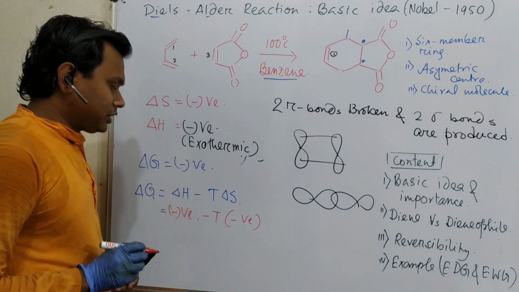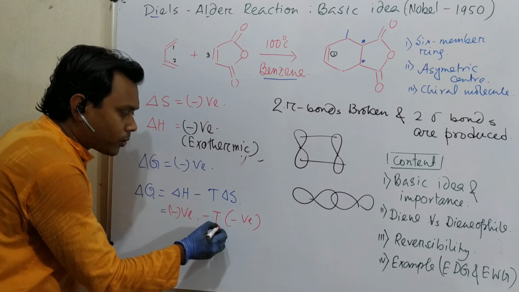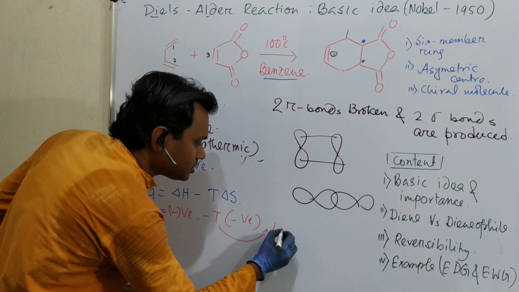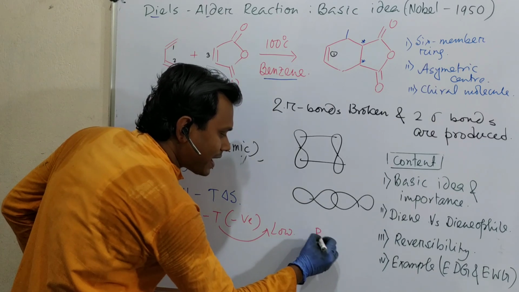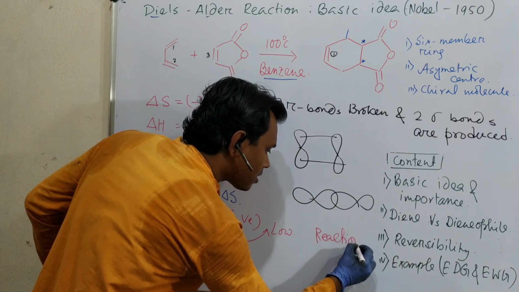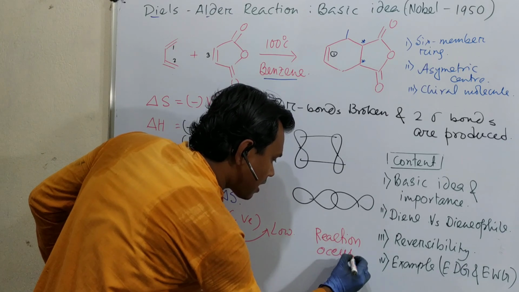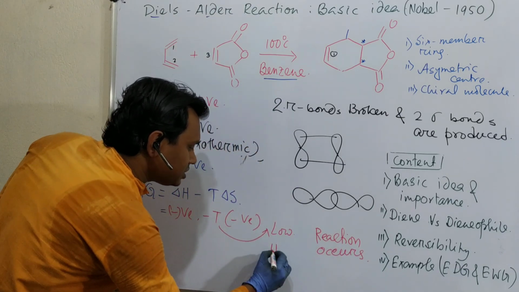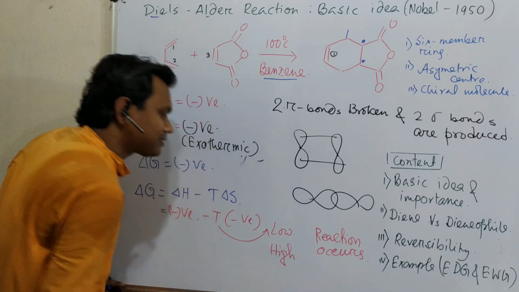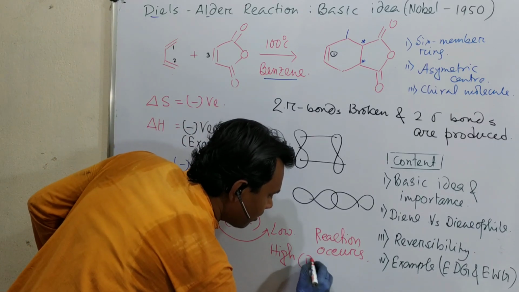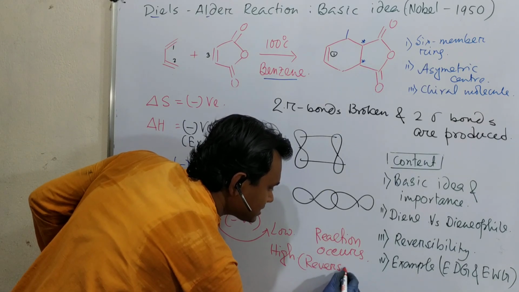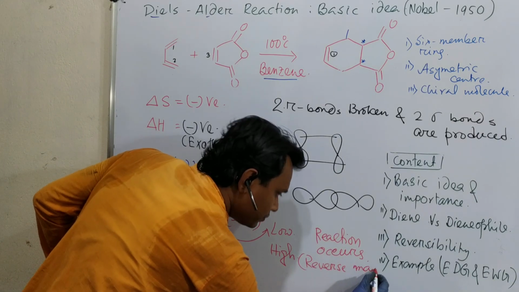So a simple question: if T is low, delta G is negative, and the reaction occurs. But if T is high, then what can we expect? The reaction will not occur, the reverse reaction may occur. Reverse may occur. We will come to that.